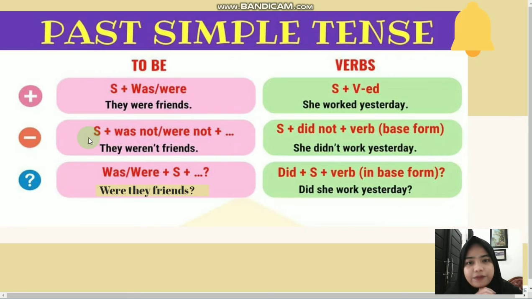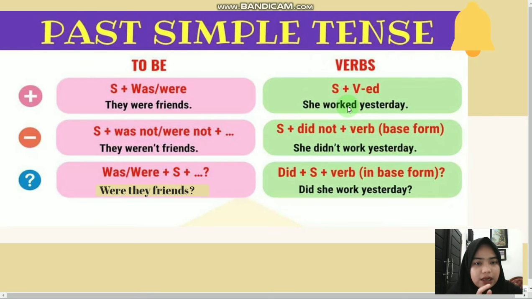And the negative sentence with verb, it is subject plus did not plus verb in the base form. For example, she didn't work yesterday. So it used didn't to identify it is a negative sentence, and used work, the base form of work.